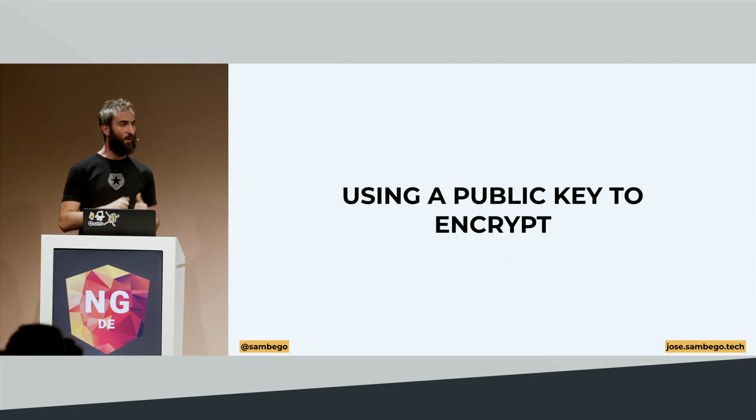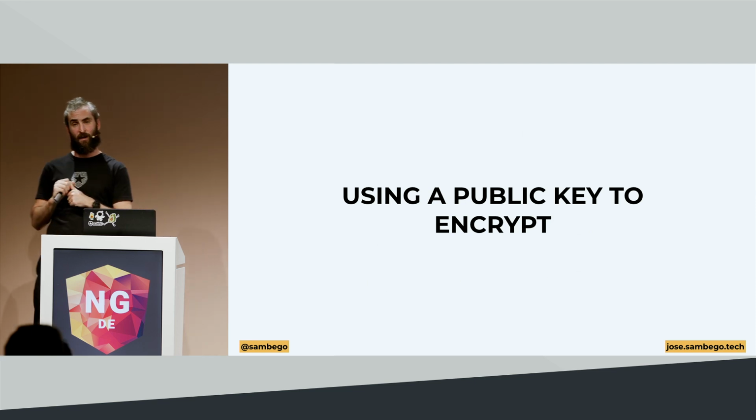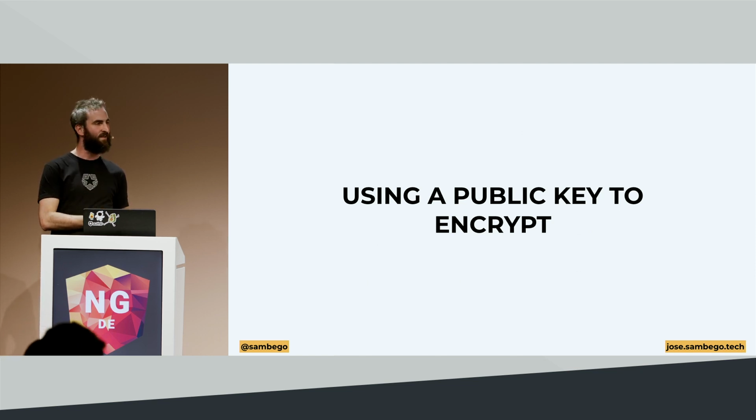We have a public key, we have a private key, so we should be able to use a public key to generate an encrypted message, and we should be able to use the private key to decrypt a message. So let's start by creating a cipher. Let's start by using the public key to encrypt a message.